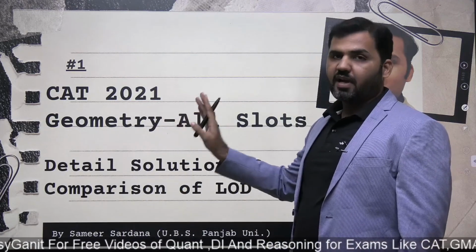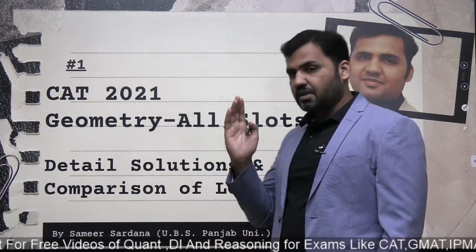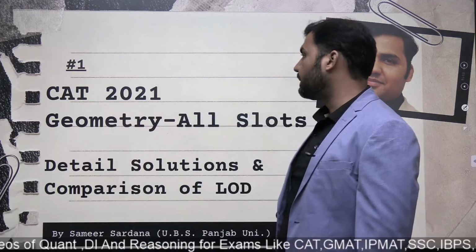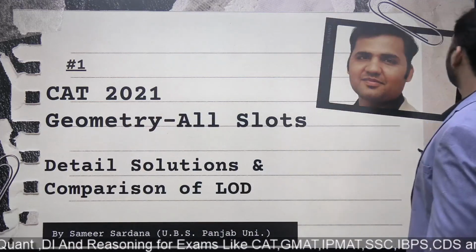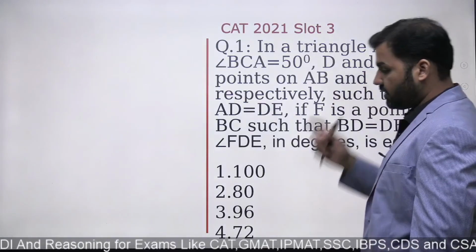In geometry, in total we have 9 questions in CAT 2021, with 3 questions in slot 1, 3 questions in slot 2 and 3 questions in slot 3. Now let's have a look at question number 1. I will be starting with CAT 2021 slot 3.